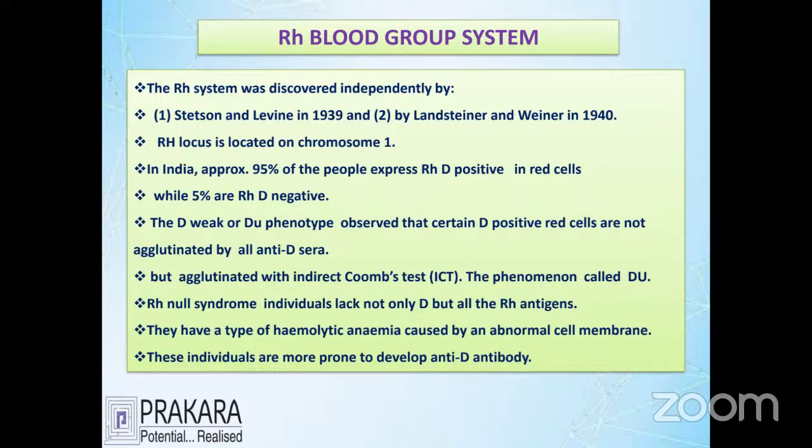Sometimes the D antigen is very weak on the RBC. These are called weak D people, meaning people who have the D antigen in a very low quantity on the surface of the RBC. You can find these people by an important test, the indirect Coombs test, ICT. This is simply called DU testing. With DU testing, we confirm the people who are weak DU groups; they can be diagnosed by the DU testing.